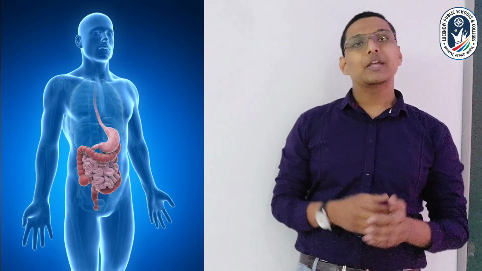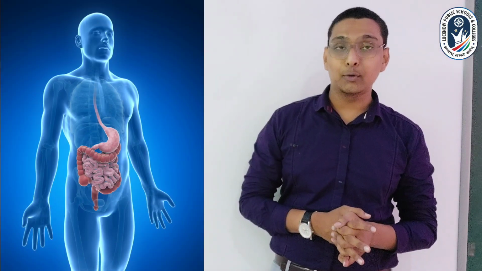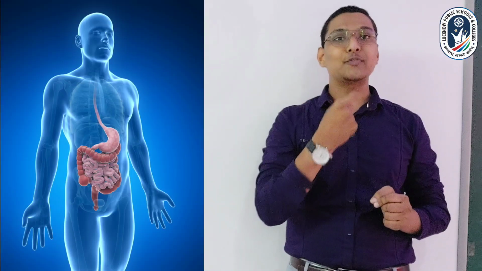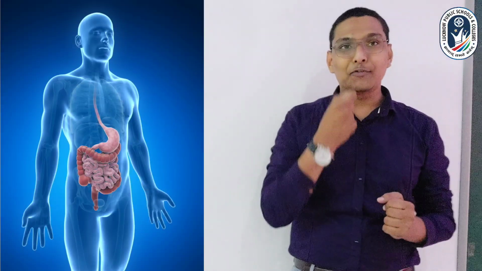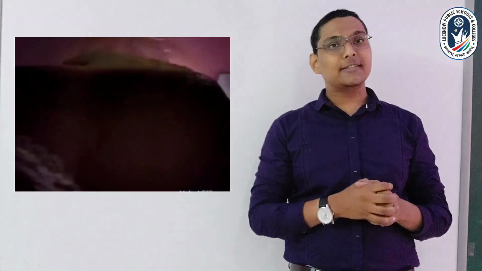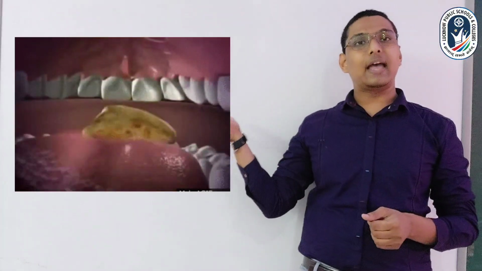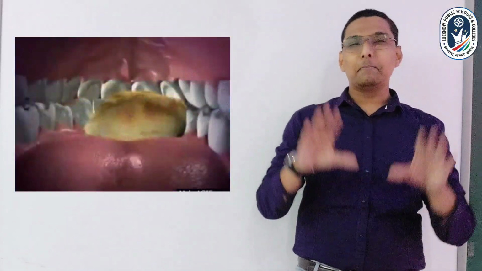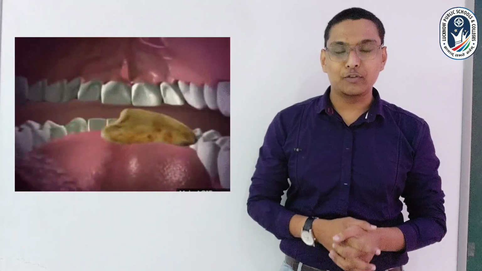Let us see how. Whatever food we take in our mouth, that process of taking in food is called ingestion. After taking that food, it is broken down by our teeth and mixed by the tongue in the mouth. You can see here how the teeth and tongue play a role in mechanical breakdown of the food.